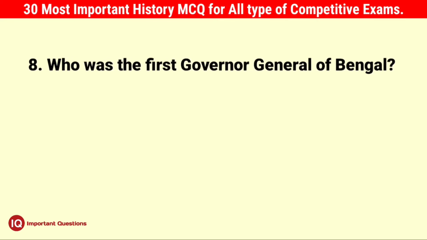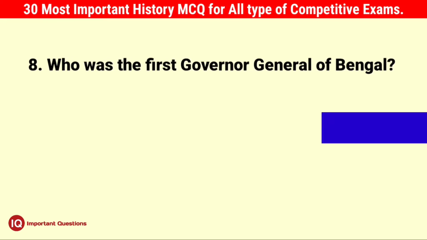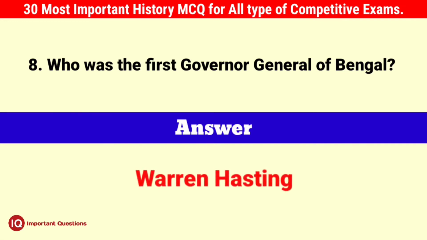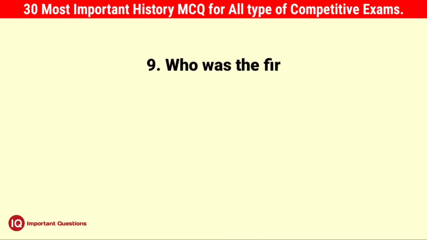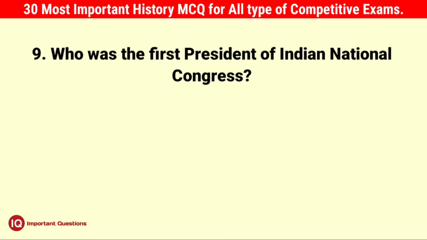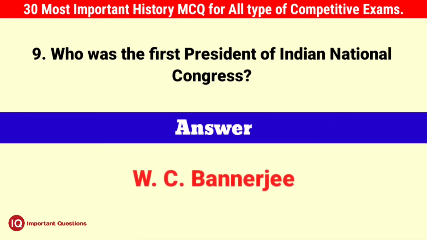Question number 8, who was the first Governor General of Bengal? Answer, Baron Hastings. Question number 9, who was the first President of Indian National Congress? Answer, W.C. Banerjee.